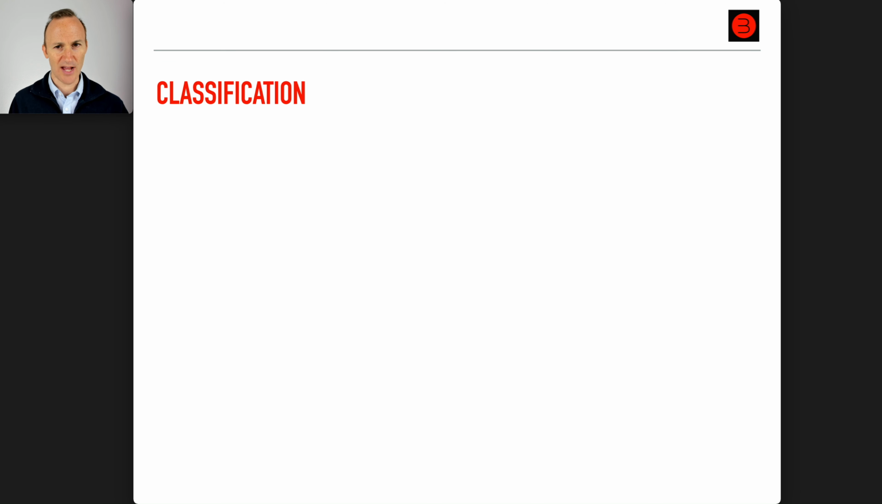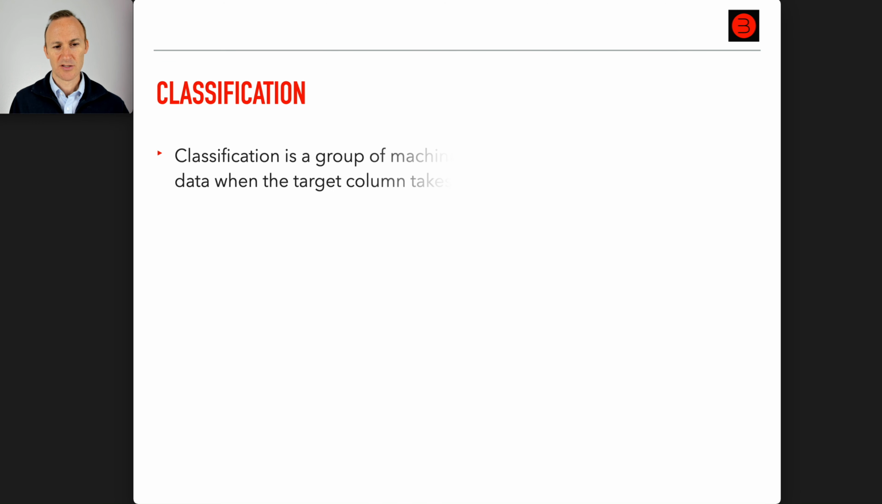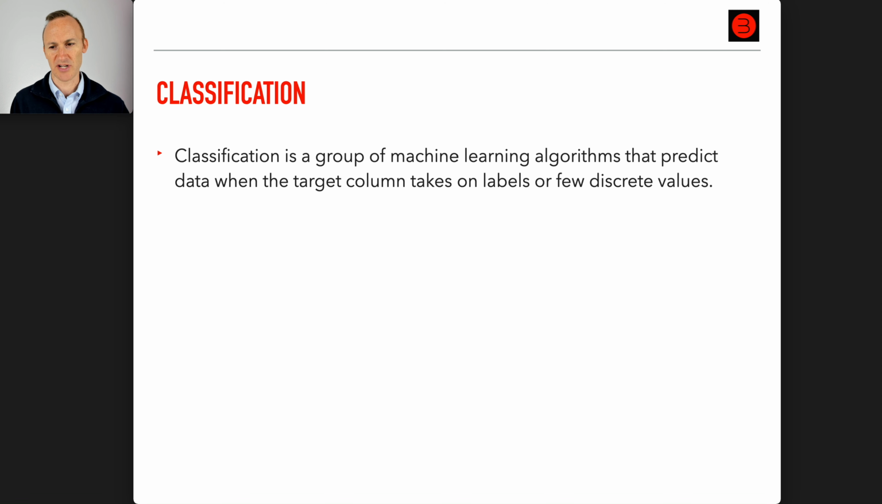Now let's look at classification. So classification is a group of machine learning algorithms that predict data when the target column takes on labels or few discrete values. Classification is label-based, not quantifiable.